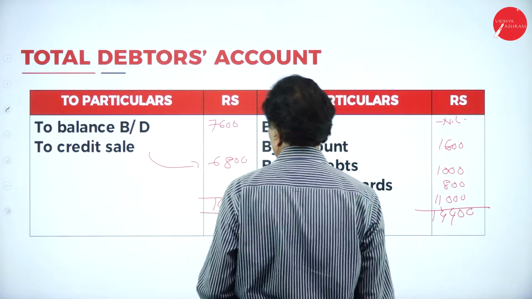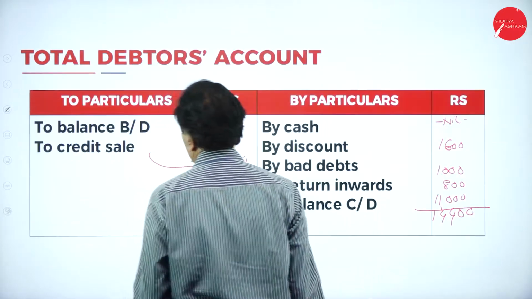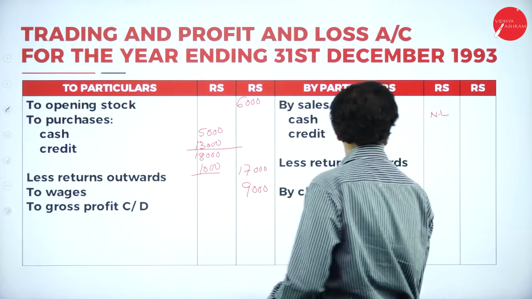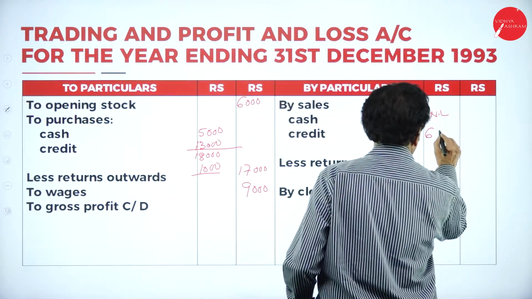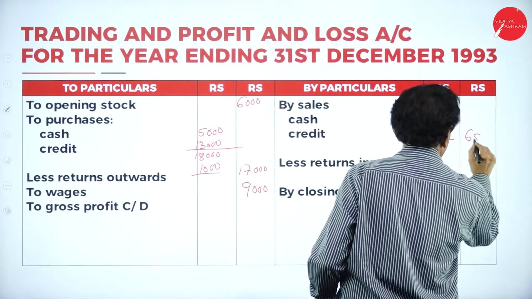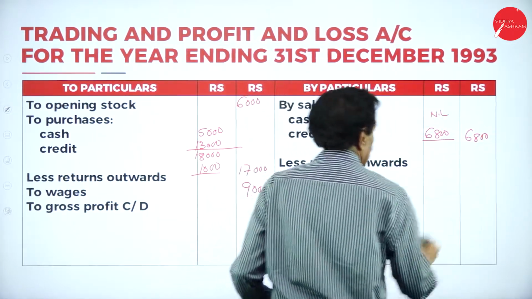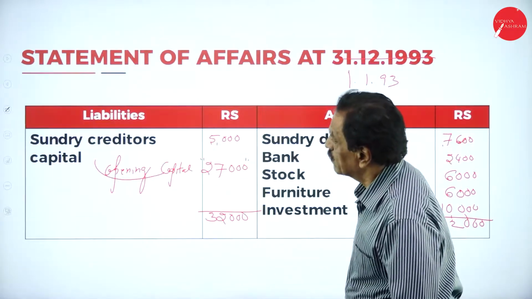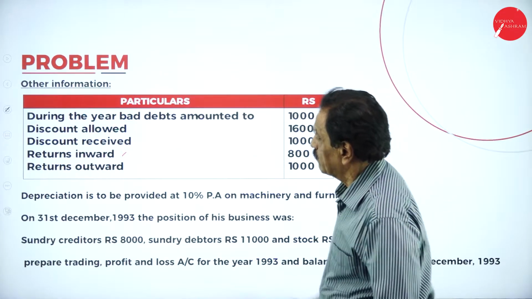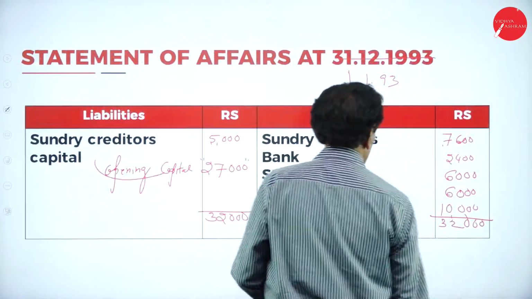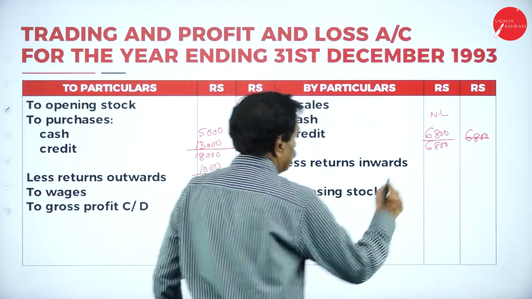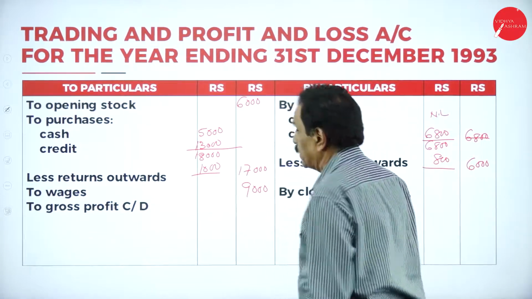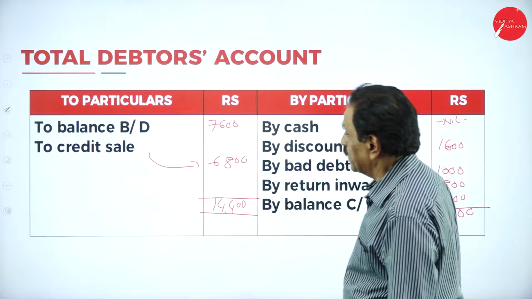Credit purchases. Come back here. Creditor, opening stock. Credit sale is 6,800. Outer column 6,800. Listen, return inward. Your return inward is 800. Net sale is 6,000. Then closing stock in your adjustment is there.